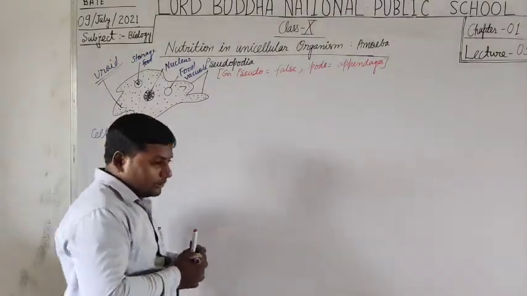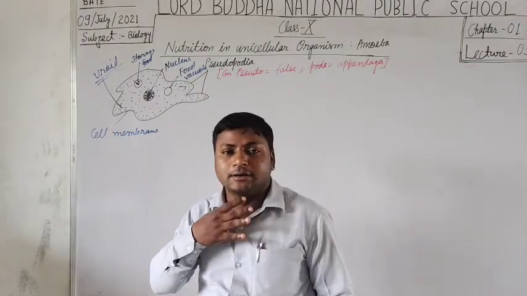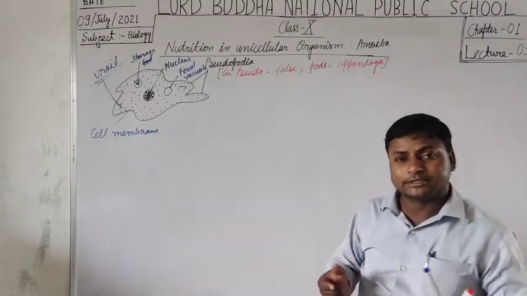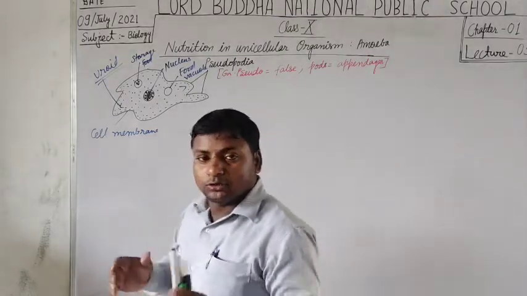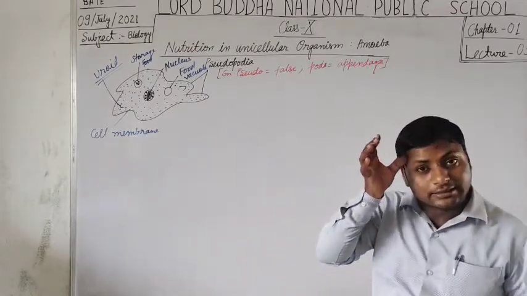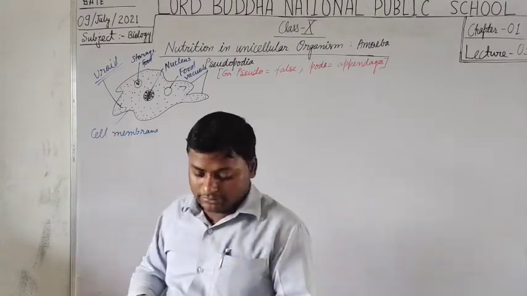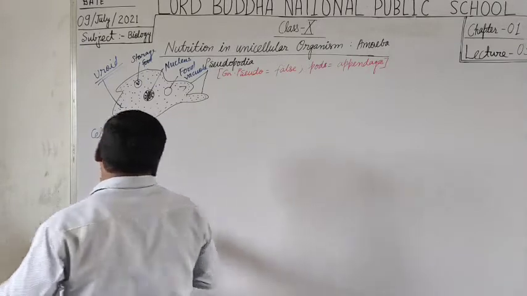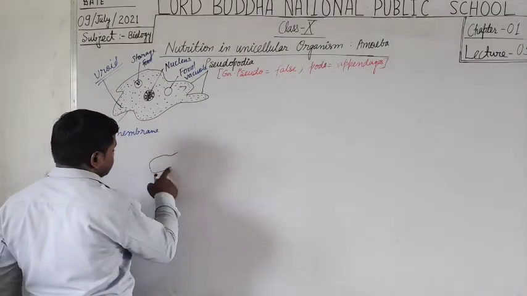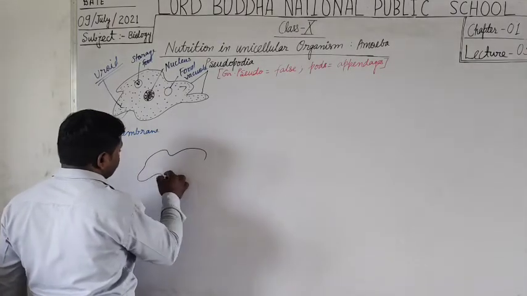Now students, we are going to see how the process of nutrition takes place in amoeba. So we are going to discuss the steps of nutrition in amoeba, taking the help of a step diagram. Here I have a rough diagram.